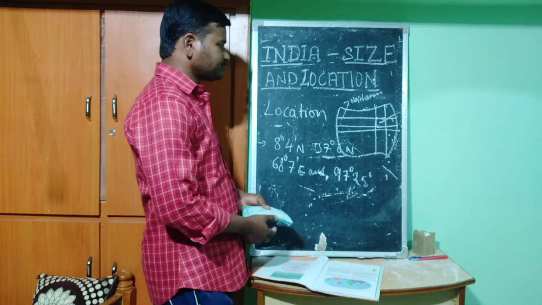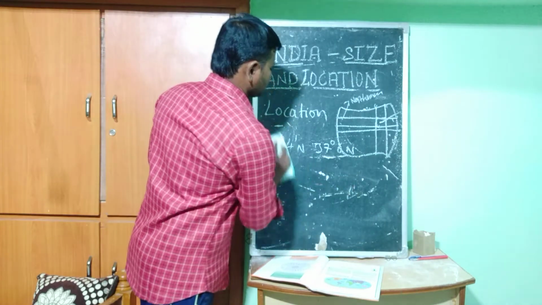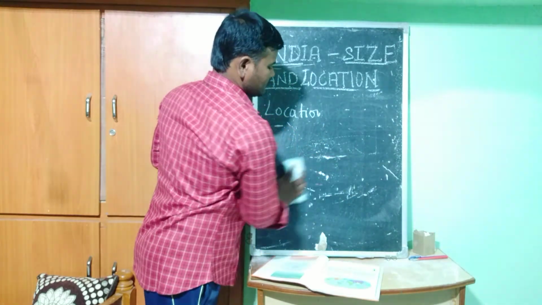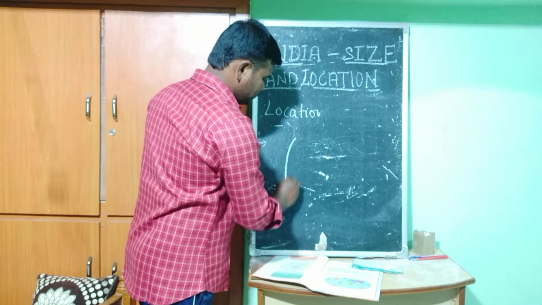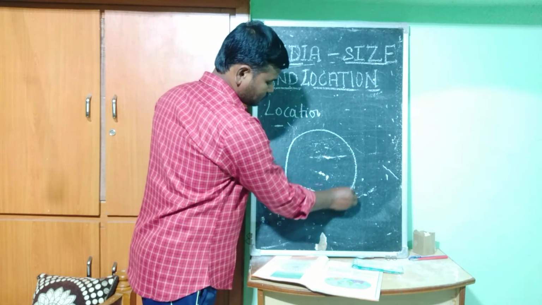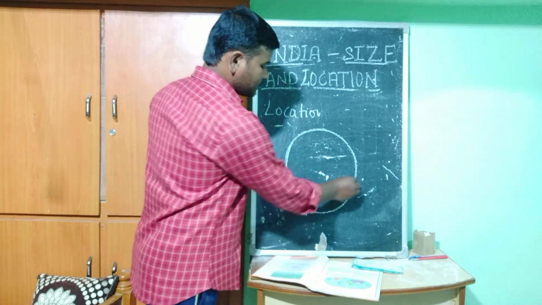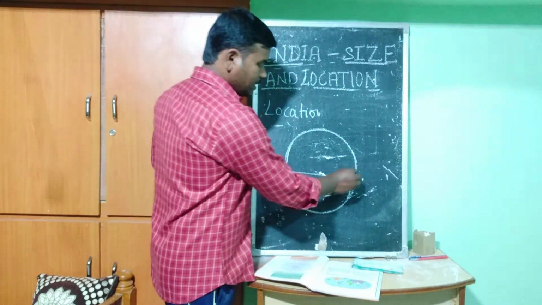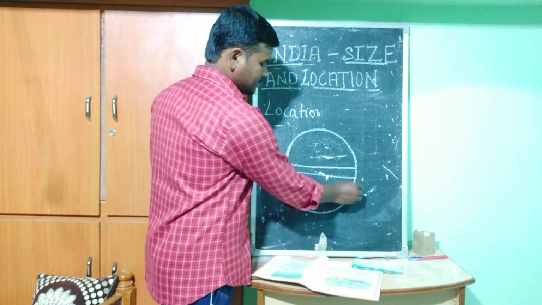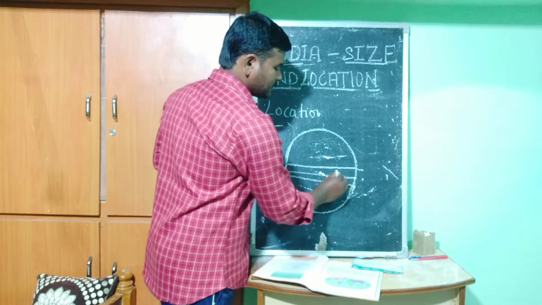So next, we talk about the globe. This is the equator, and above the equator there is the Tropic of Cancer.